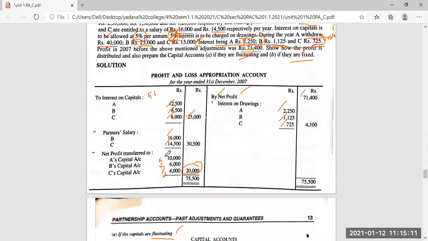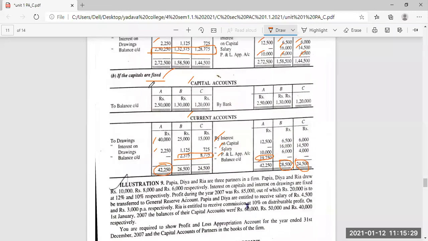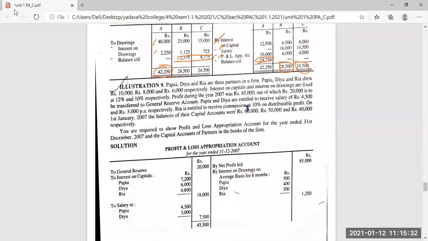So here the only thing is that they have already given the interest on drawings. So we just have to take that amount itself. When they give the two things, just the amount is enough. This is an important problem. Always the questions will be repeated in internals and the summative. Okay, coming to the next problem.